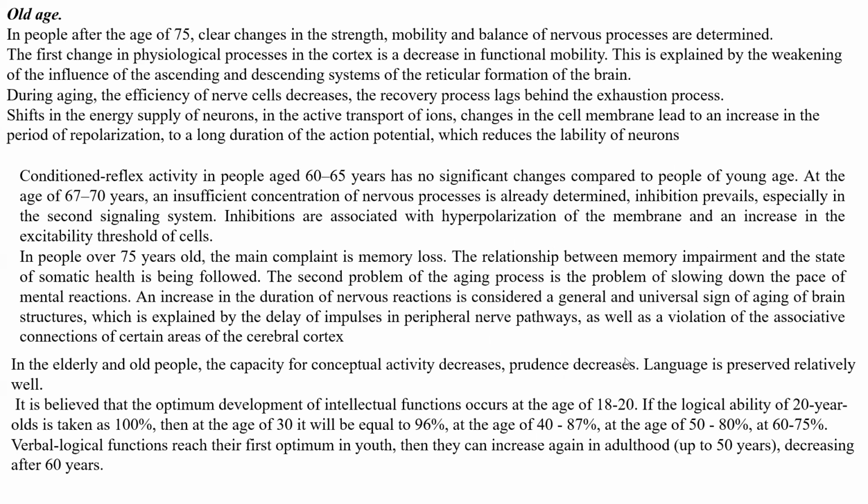regulation deteriorate. Old age. In people after 75, there are clear changes in the strength, mobility, and balance of nervous processes. The first change in physiological processes in the cortex is decreased functional mobility. This is explained by the weakening of the influence of the ascending and descending systems of the reticular formation of the brain. During aging, the efficiency of nerve cells decreases.